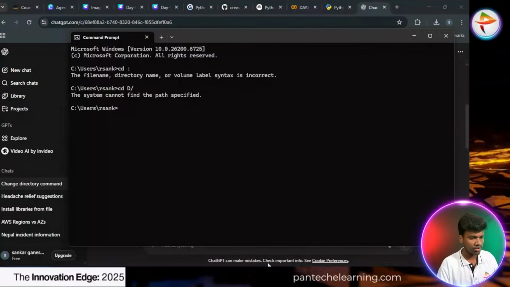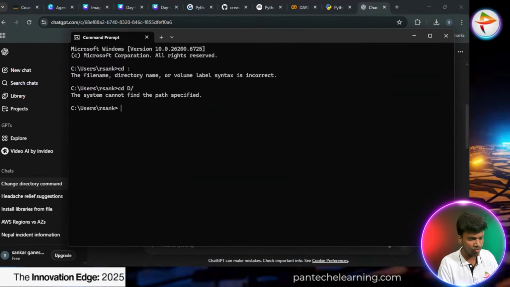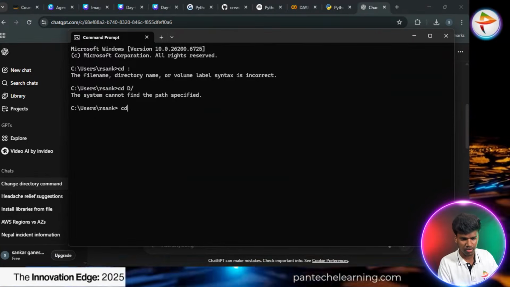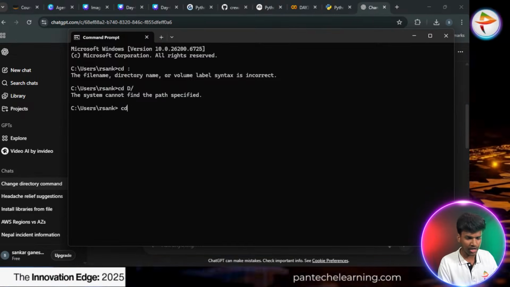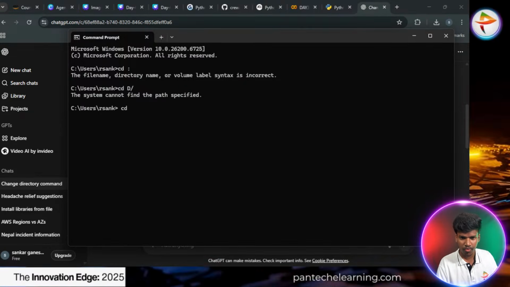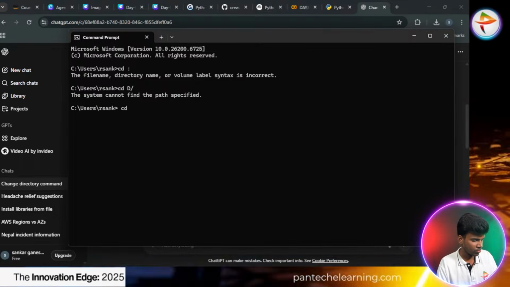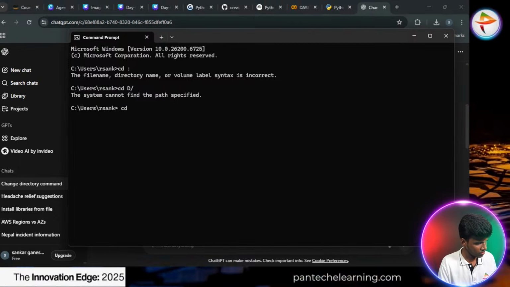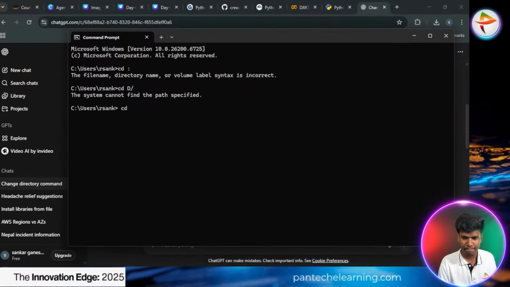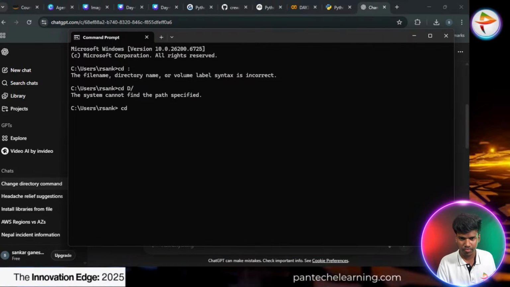See, the path is specified. Now we can try with the cd. It's buffering now. When is it buffering? Manmeet Lamba, yes. Now is it live or not?